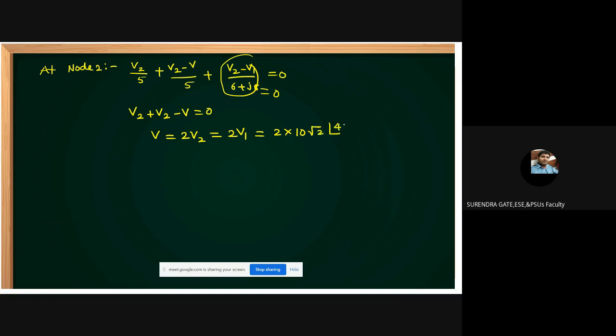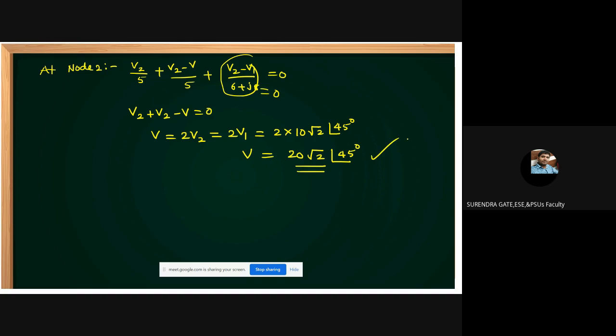So how much do we get? 20 root 2 at angle of 45 degrees. This is the value of which one, friends? The voltage V equals 20 root 2 at angle of 45 degrees.